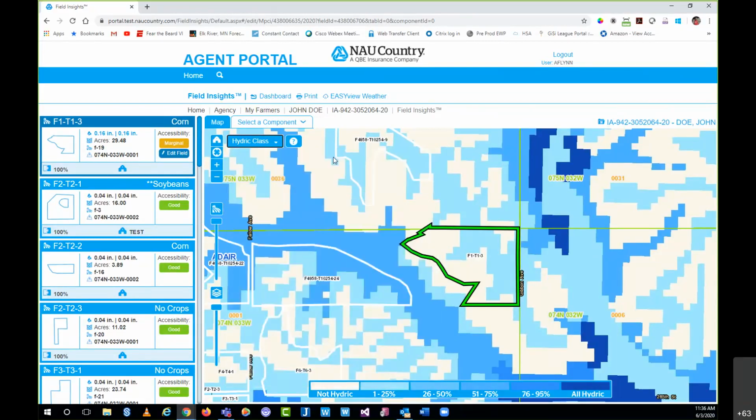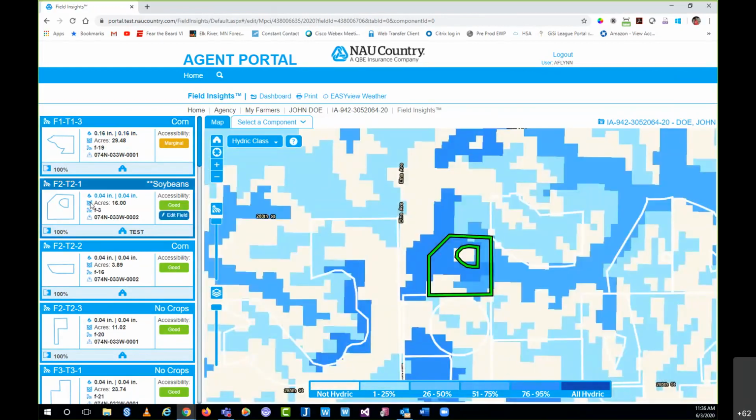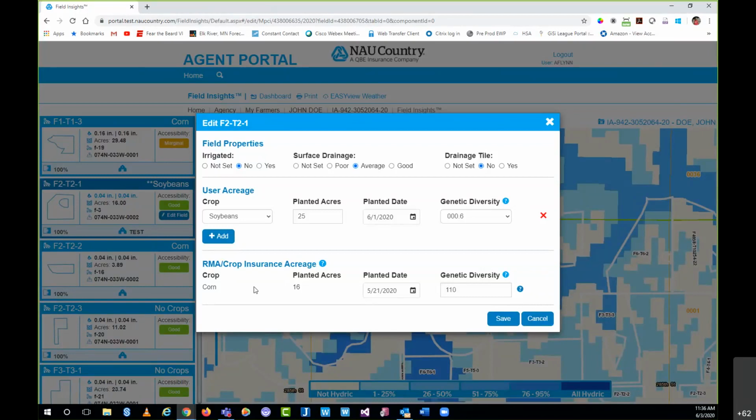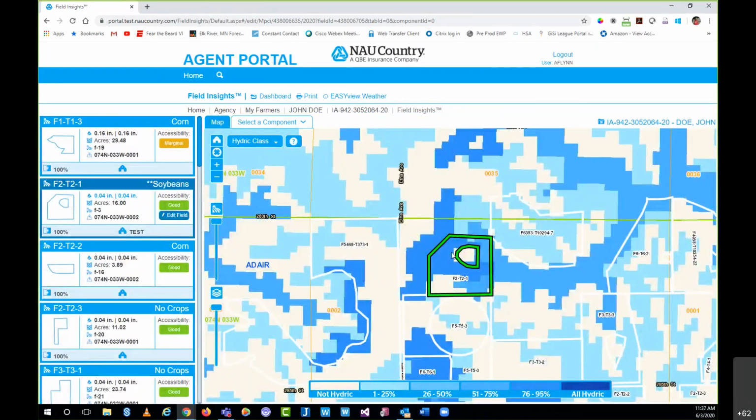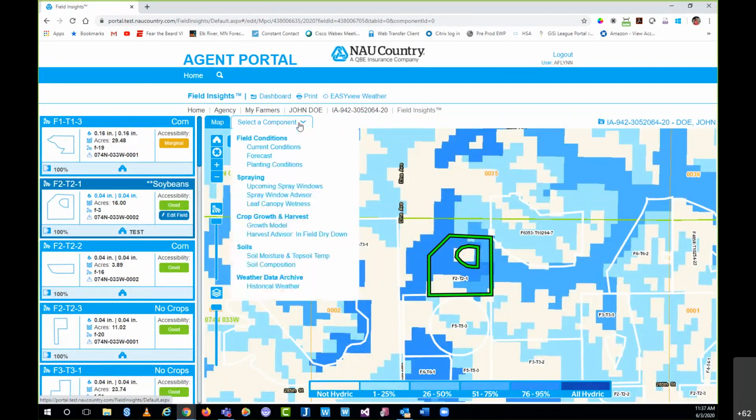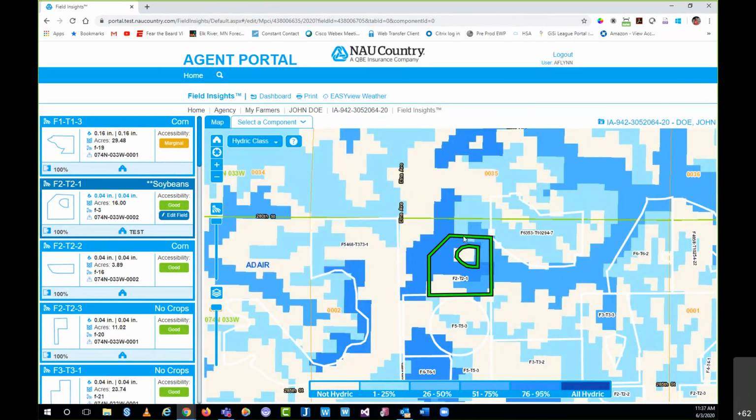So with the layers more or less covered, we're going to bounce over to the component side of things. Actually, I'm going to use this field as my example because it's going to have, if you recall, the user crop information and the RMA crop insurance acreage that we reported in Easy Router Pro. So on the component side, though it still provides a lot of great data, it won't be as visual. You can see the list is similar to that layer drop down where they're broken down into categories. So I'll grab a couple of components from each category, but the data we're going to see is going to be derived from this field's data that we've selected.